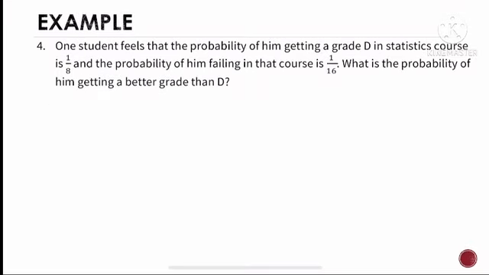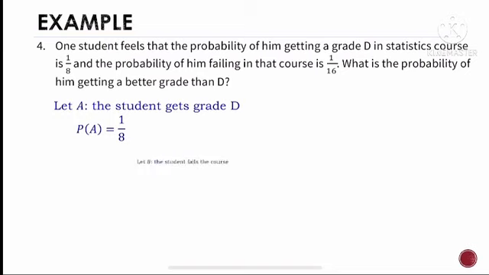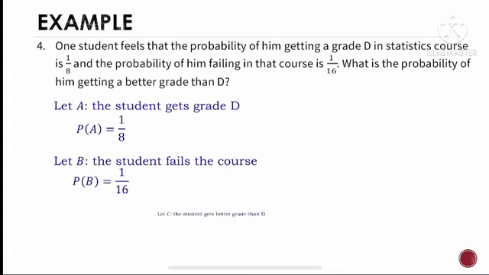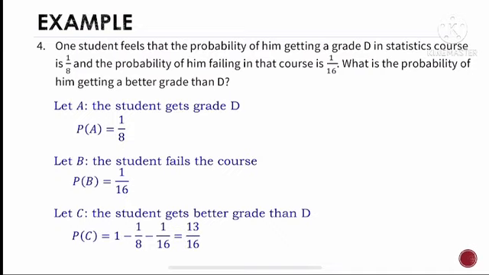Example 4 is one student feels that the probability of him getting a grade D in the statistics course is 1 over 8, and the probability of him failing the course is 1 over 16. What is the probability of him getting a better grade than D? To solve this, we define each event first. Let A be the event that the student gets grade D, where the probability is 1 over 8. Let B be the event that the student fails the course. The probability is 1 over 16. Then let C be the event that the student gets a better grade than D. This probability is the complement of the other two probabilities. So just subtract the other two probabilities from 1 and we get 13/16.